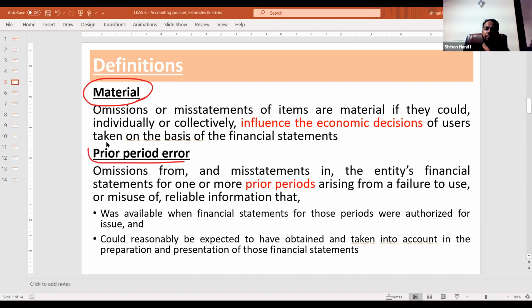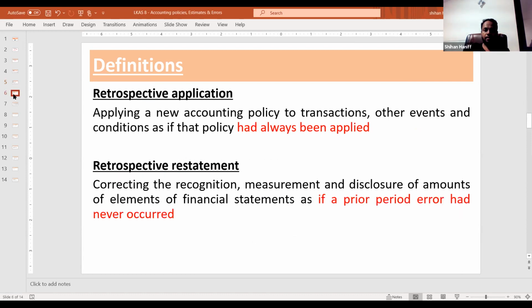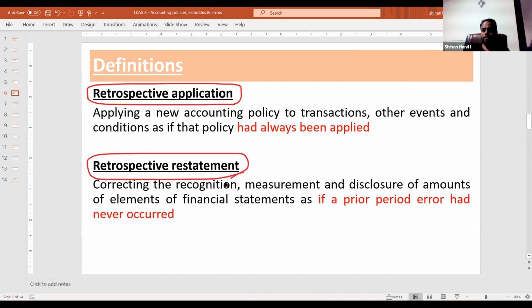Prior period errors means omissions and misstatements. Right? Then retrospective application and retrospective restatement. Retrospective application means applying the new accounting policy.